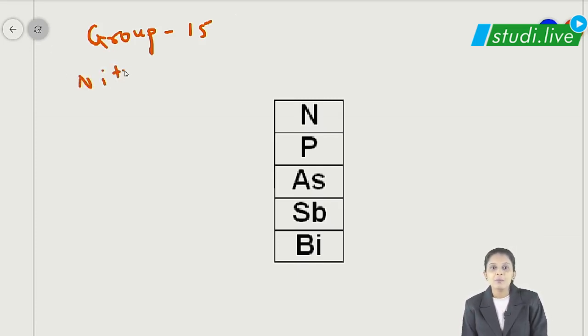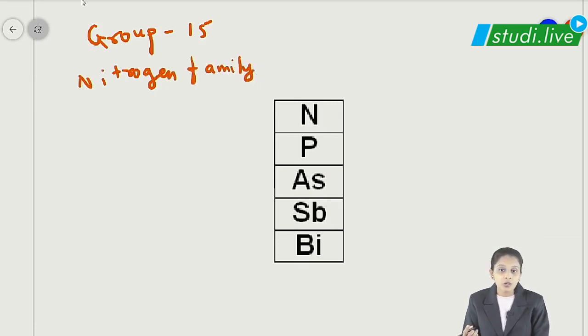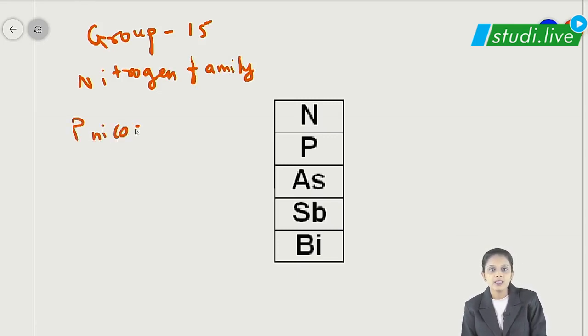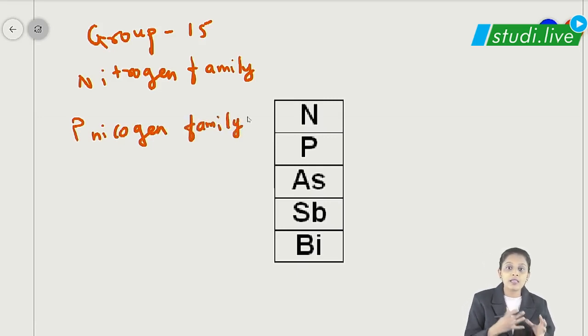the nitrogen family. But students, let me tell you one more thing. This group's elements are also called Nicogen. Yes, they are called the Nicogen family or Nicogen. Why so? Because, students, they are poisonous. They can choke you. Therefore, they are also called Nicogen. Am I clear with this? Nicogen means to choke. Therefore, they are called Nicogen.